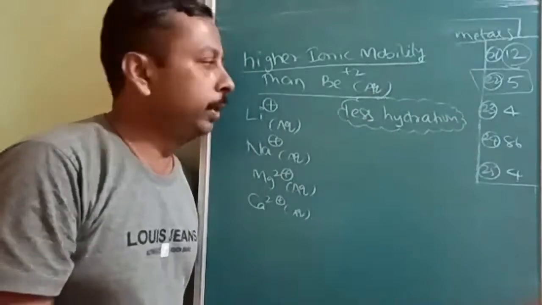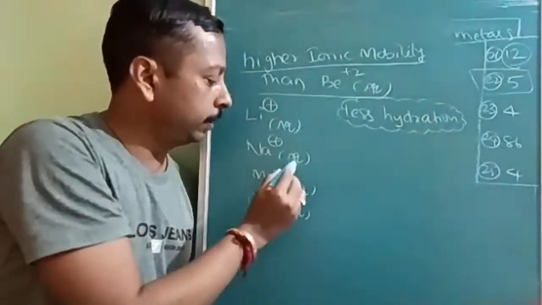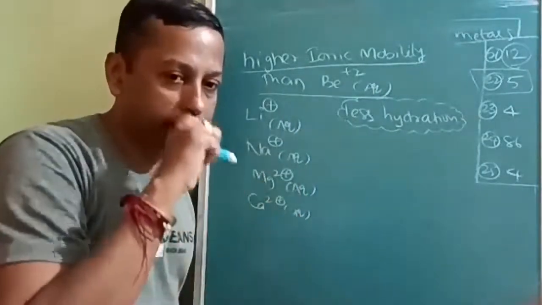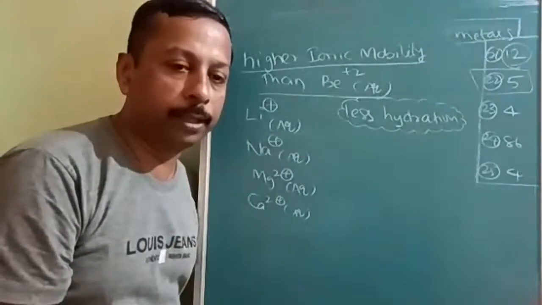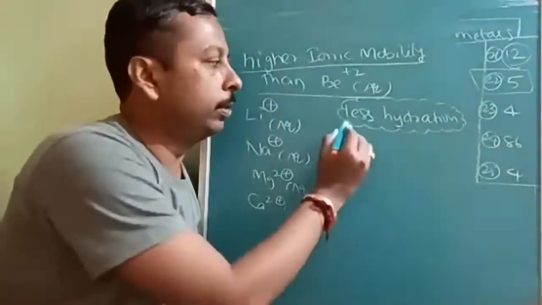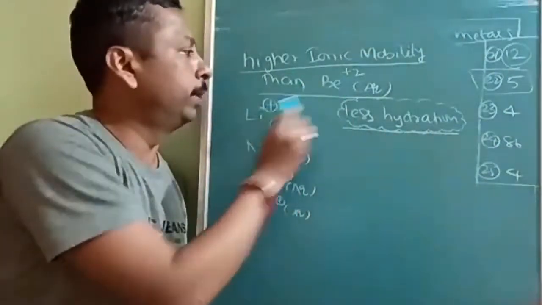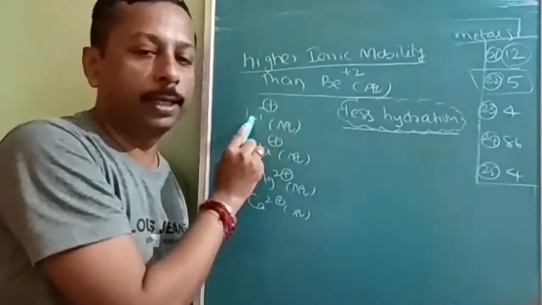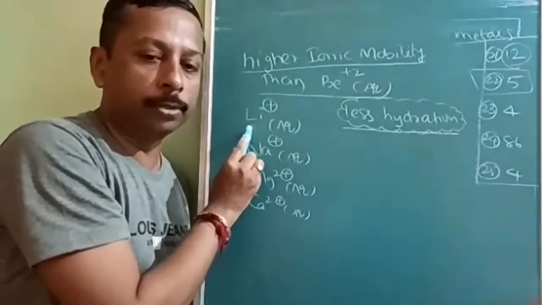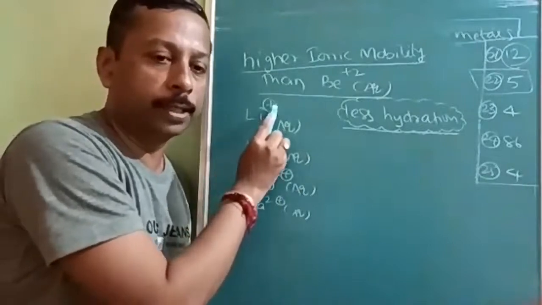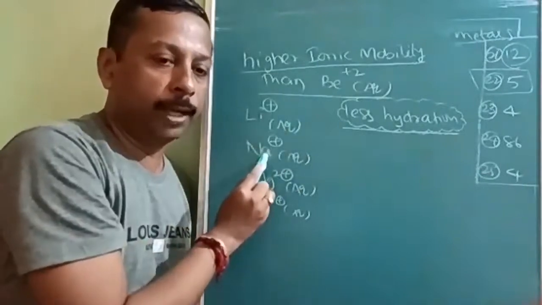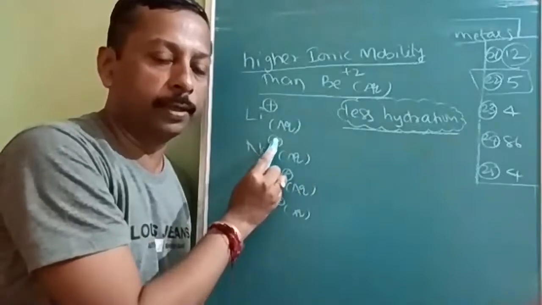Here you can see aqueous, aqueous, aqueous, everywhere aqueous medium is mentioned. So in the aqueous medium, what should you see? Less hydration, more mobility. Now you compare these. Which will have less hydration? Lithium plus 1, because of the plus 1 charge. The same happens with sodium, plus 1 charge.